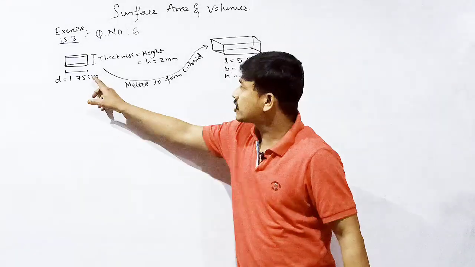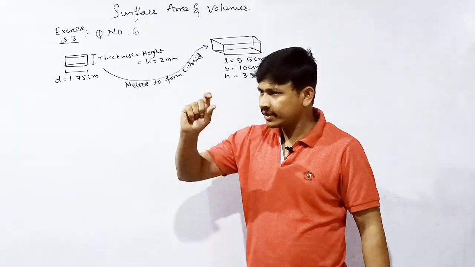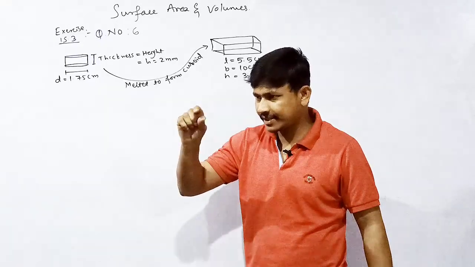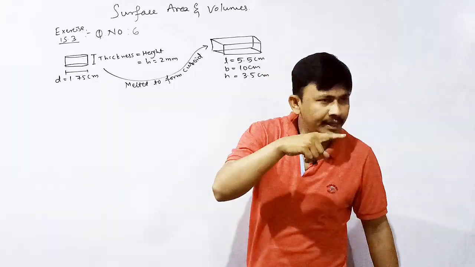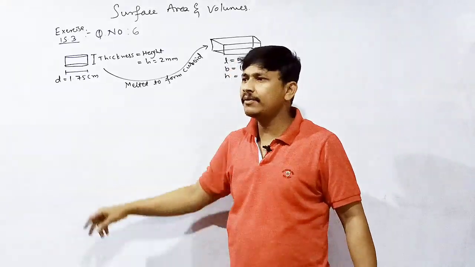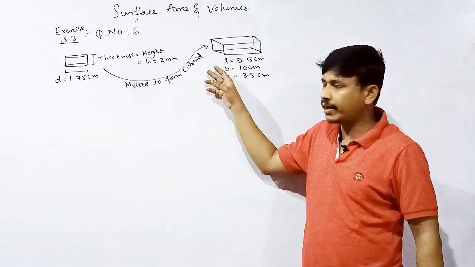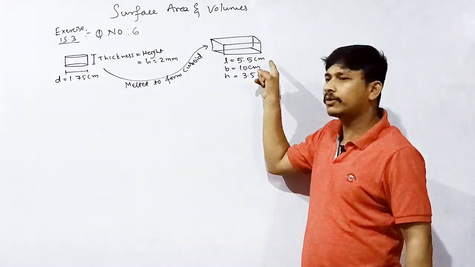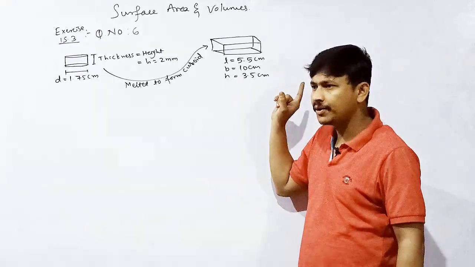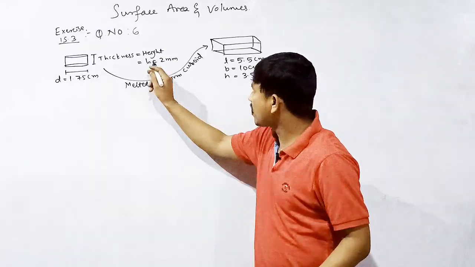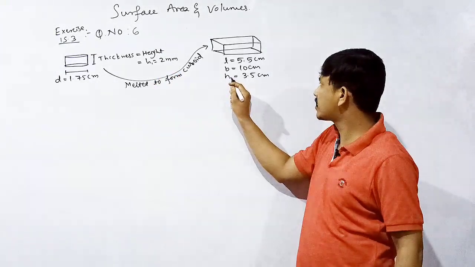Okay, what is the shape of a coin? Cylinder. Understood? The thickness is the height. Therefore the thickness is equal to height is equal to 2 millimeter and the diameter is 1.75 centimeter. We must melt to form what? Cuboid. What are the dimensions of the cuboid? Length is equal to 5.5 centimeter, breadth is equal to 10 centimeter, height is equal to 3.5 centimeter. Look here, this is also height, this is also height. We need to take this one as H1, this is H2.